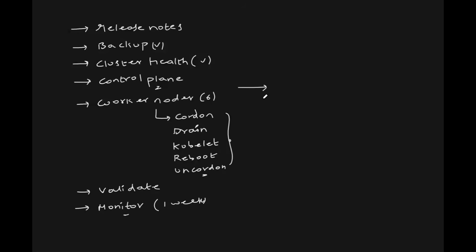Now imagine how much time this would take. Let me tell you, this can take 2 to 3 days as well. At times, when the worker nodes are more, when the environment is sensitive, this can go up to 2 to 3 days. Now, after 2 to 3 days of effort, if any of these checks are not verified well, maybe when they are looking at the cluster health, they did not look at the cluster health well, the 2 to 3 days of effort is wasted. Instead, we can get this done by AI. Now, there is a fine line here.